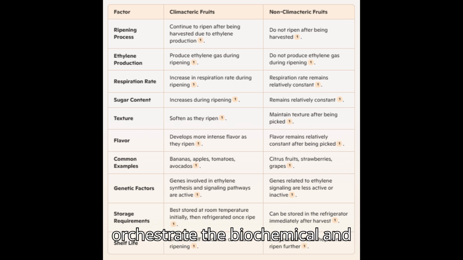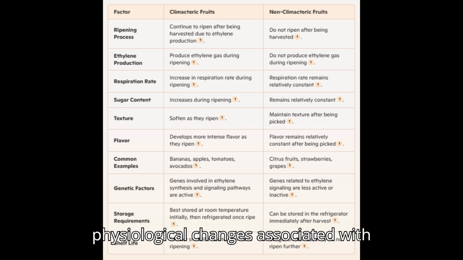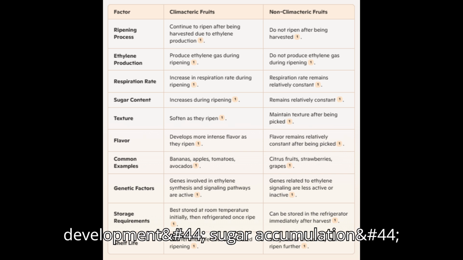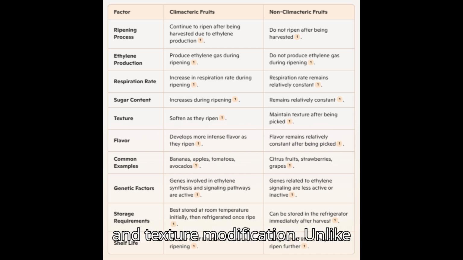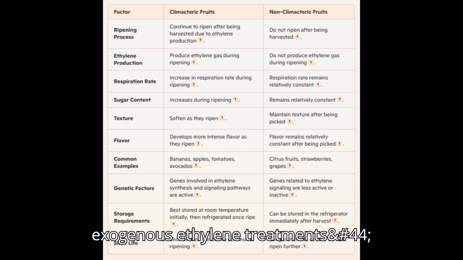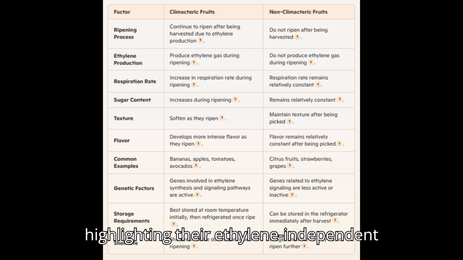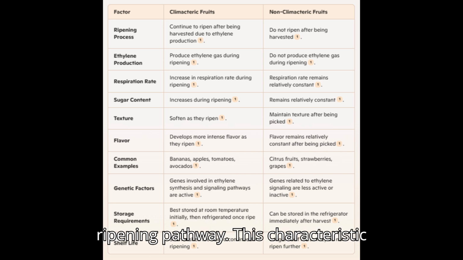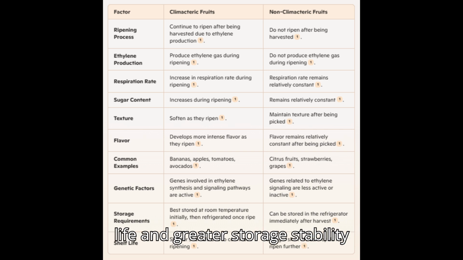These signals orchestrate the biochemical and physiological changes associated with ripening, including color development, sugar accumulation, and texture modification. Unlike climacteric fruits, non-climacteric fruits do not respond significantly to exogenous ethylene treatments, highlighting their ethylene-independent ripening pathway. This characteristic also contributes to their longer shelf life and greater storage stability compared to climacteric fruits.